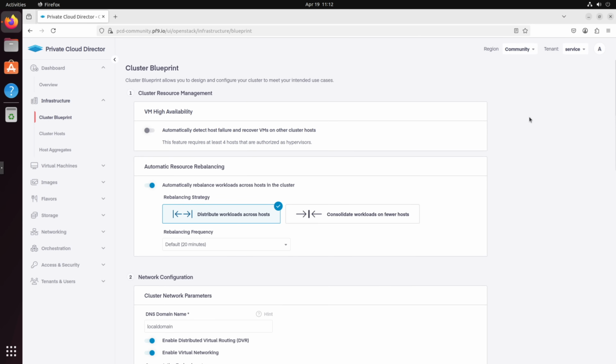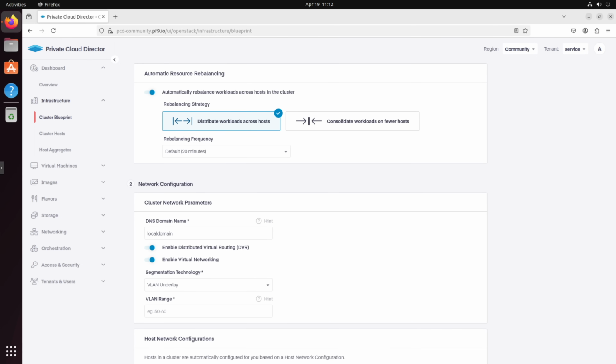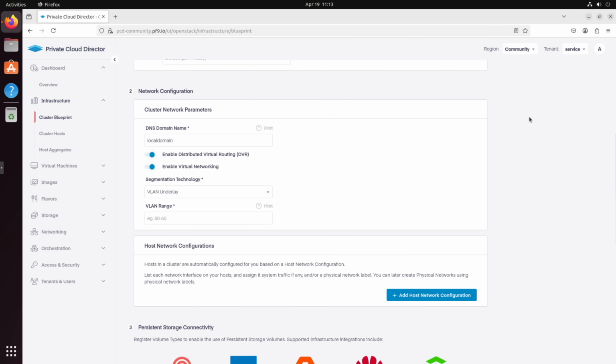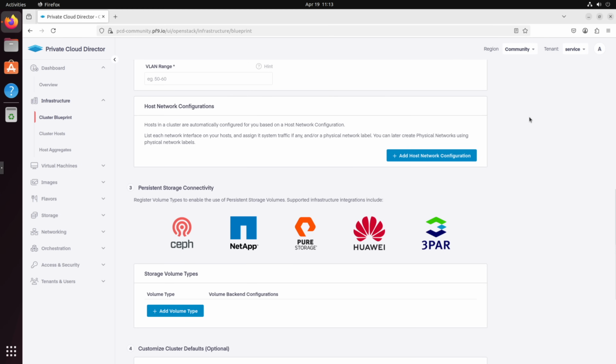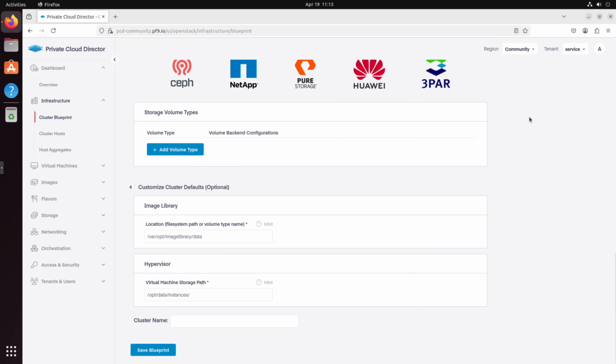In PCD, the cluster blueprint is basically the template that defines all of your standard configurations for your hosts in your cluster. The blueprint is applied to every host you add to your cluster, so each host is identically configured and ready to use. You can configure things like enabling VM high availability in case you lose a host, automate resource rebalancing to spread workloads evenly across your cluster, defining your standard network configuration, defining your persistent storage backends, customizing cluster defaults, and of course, giving your cluster a name.